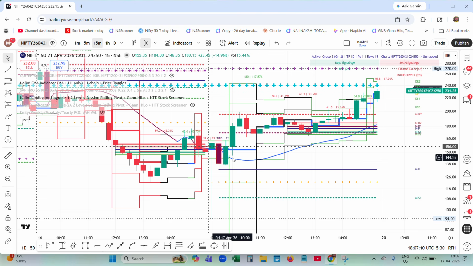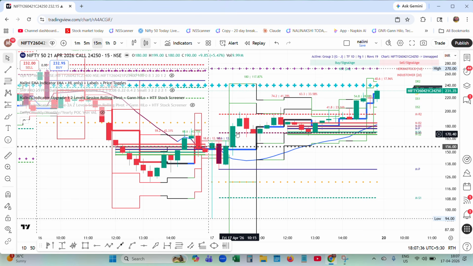I can even go to the 2 minutes time frame and enter. For an example, I'm showing it to you so that your stop losses will be minimal. Say I am entering at 153, my stop loss is 143, that is a 10 rupees stop loss. If I go to 2 minutes, I'll get a still earlier entry.